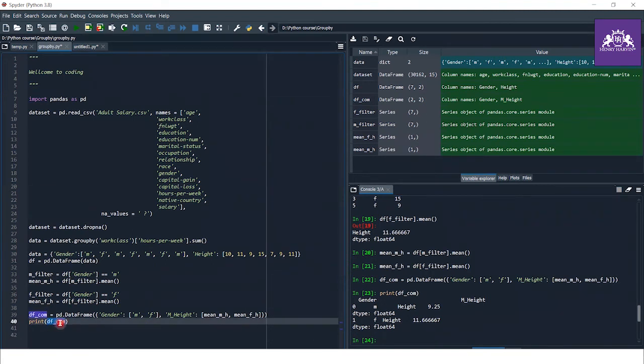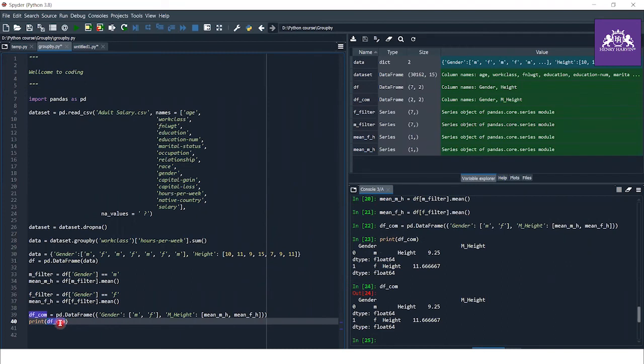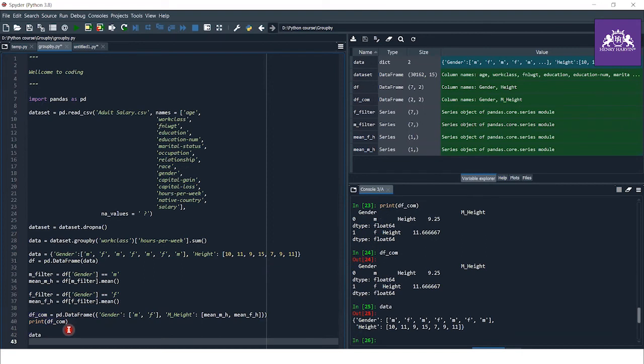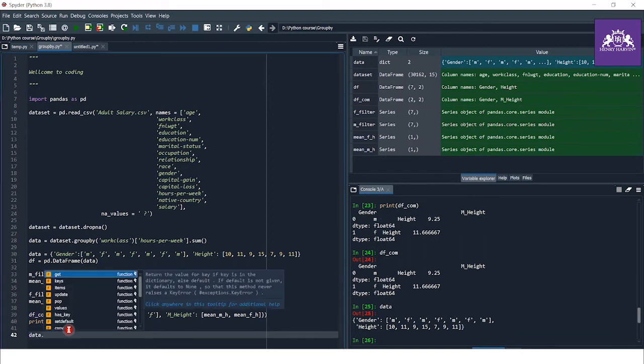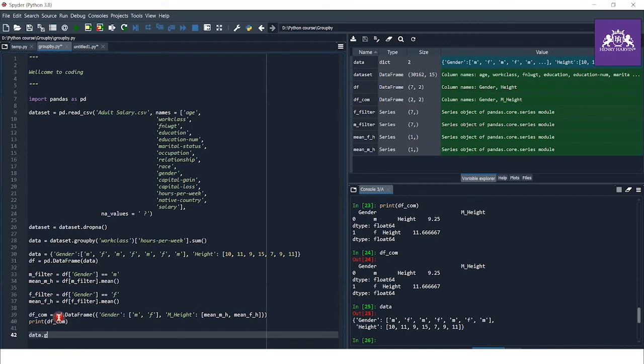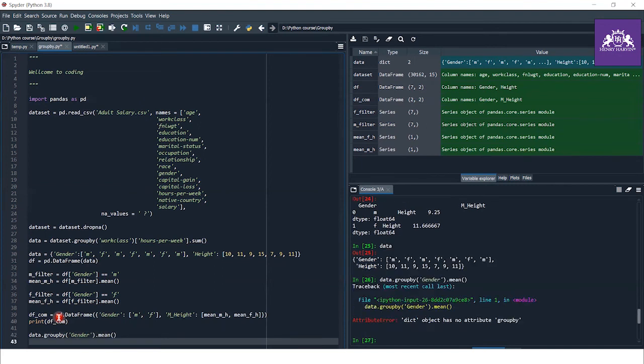So I just show you this, item name, and now let's use the group by function. So where is our data? Yes, data dot group by gender dot shift df. This is our data.